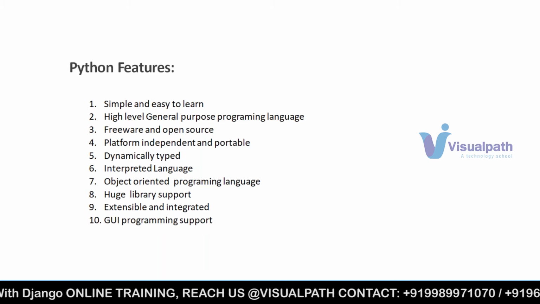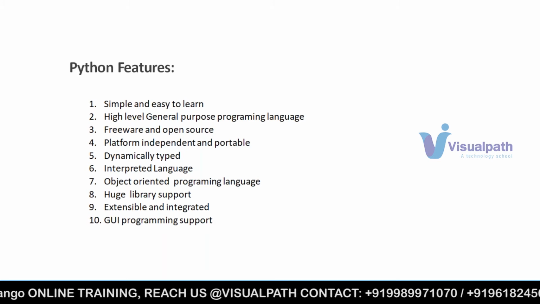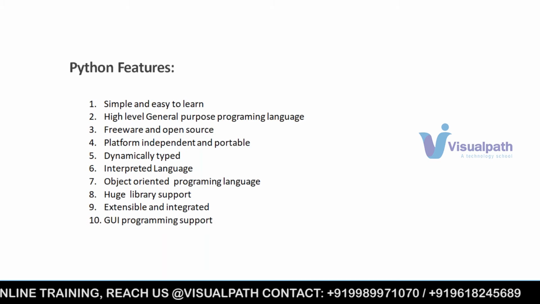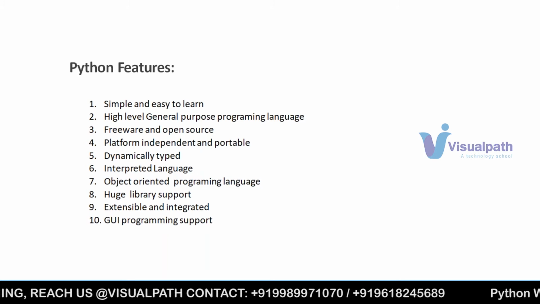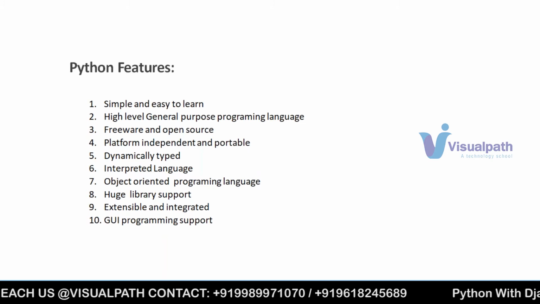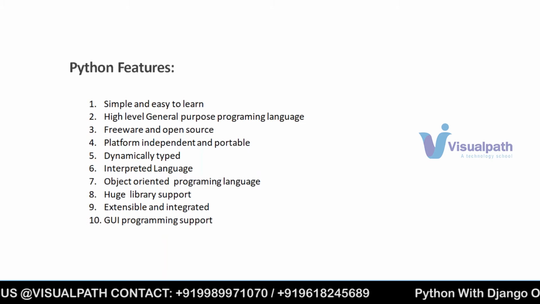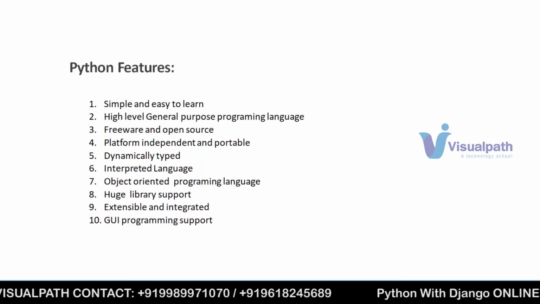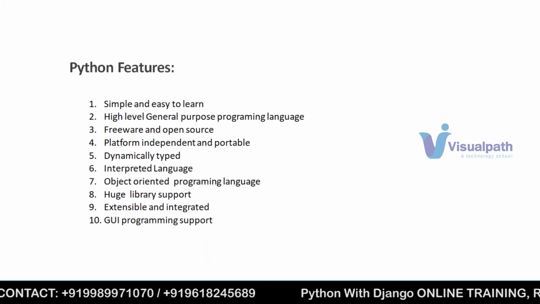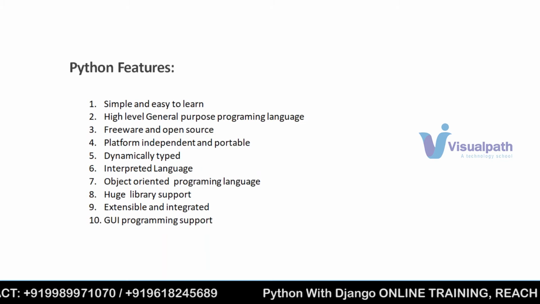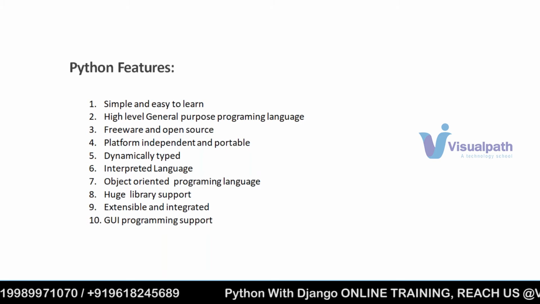Next thing is Python has huge library support. So what is the meaning of libraries? Because this is free and open source, as it is open source, even the source code is available. If you want to contribute something, you can contribute it. There is no owner of this Python. So Python is what we call a community driven programming language. Python is community driven.